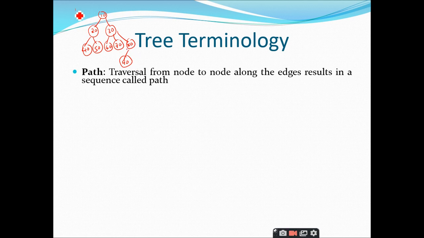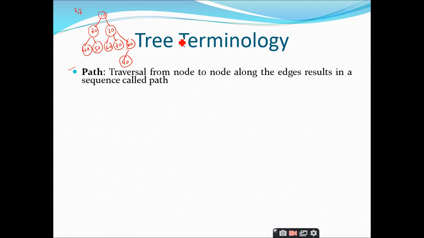So this is an example tree I have drawn. Now coming to the first terminology, which is a path. Can anybody tell me what you mean by a path? Let me ask the question like this. Is there a path from 10 to 90?